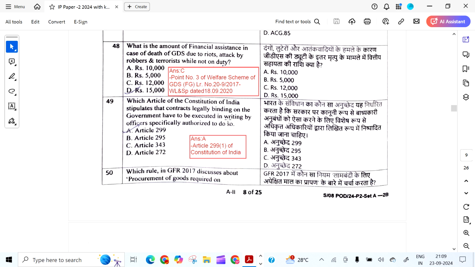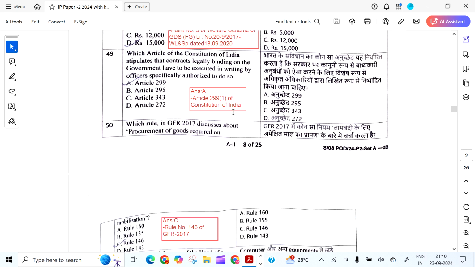What is the amount of financial assistance in case of death of GDS due to riots, attacks by robbers and terrorists while not on duty? The answer is 12,000. It is from point number 3 of welfare scheme OM dated 18/9/20.